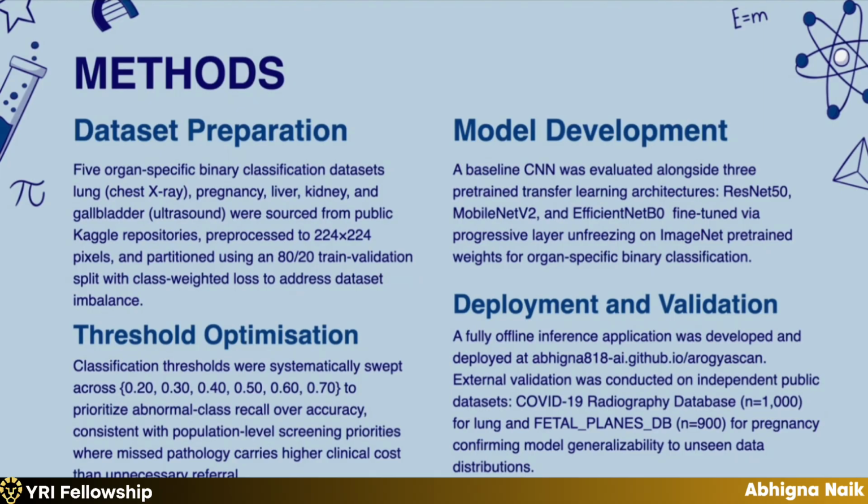After that, we optimized our thresholds. On the screen, there are different threshold values that we tested. Basically, this maximized abnormal class recall, also called sensitivity. And because of this, it carries a higher clinical cost than unnecessary referrals. After that, we fully developed an offline TensorFlow application, and we deployed a GitHub repository too. We also did an external validation experiment where we tried other data sets on our model, and it gave us a lot of accuracy and generalizability to unseen data distributions.